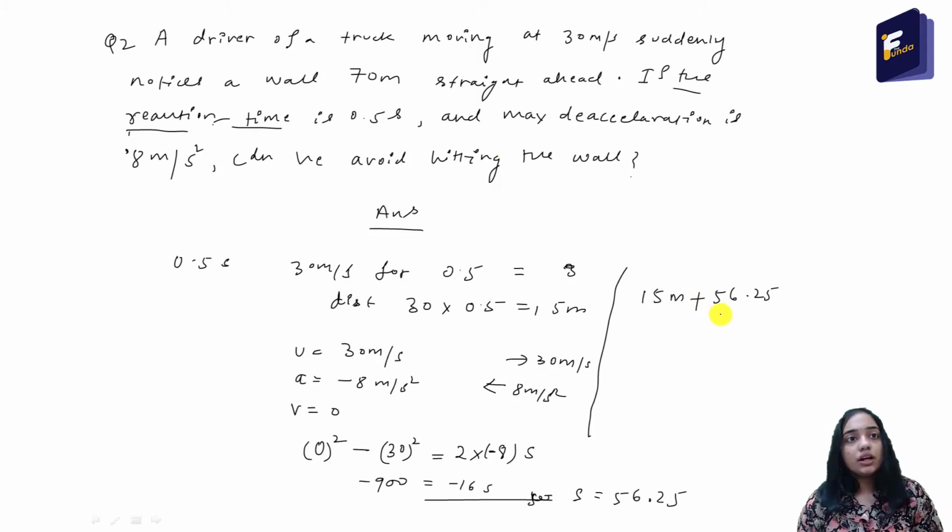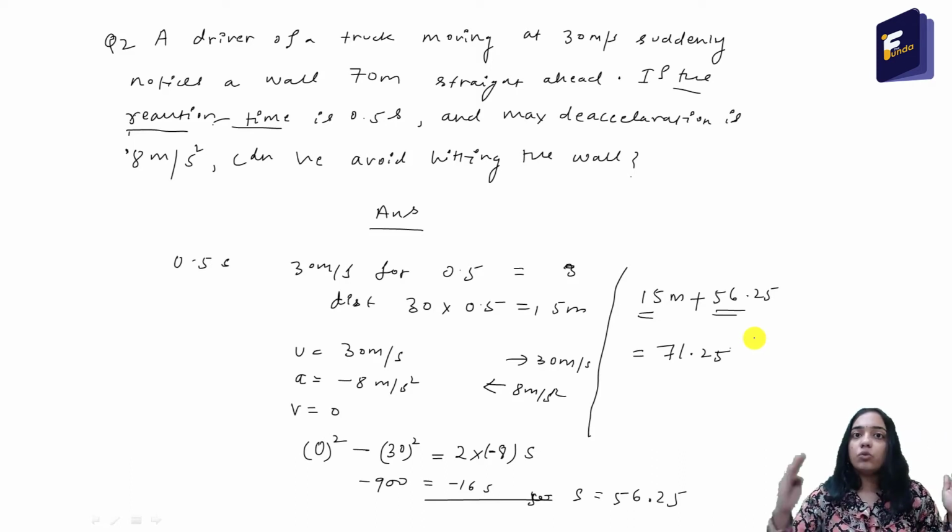So this is the distance it has moved due to the deceleration, and this is the distance it covered initially during the reaction time. So the total distance is 71.25. So from the moment the truck driver sees the wall, it has to move 71.25 meter before it can finally stop.